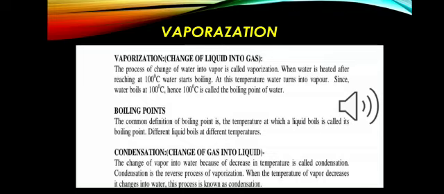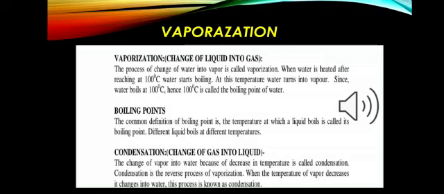As you know, different solids melt at different temperatures. Why? Why do different solids melt at different temperatures? Because they have differences in interparticle distance, interparticle space, and particle motion. Same happens in liquids. Why are there different boiling temperatures for different liquids? It depends: if particle attraction is more, that means space is less, and there we need more energy. And if particle attraction is less, space is more, and there we need less energy. Energy here is heat.